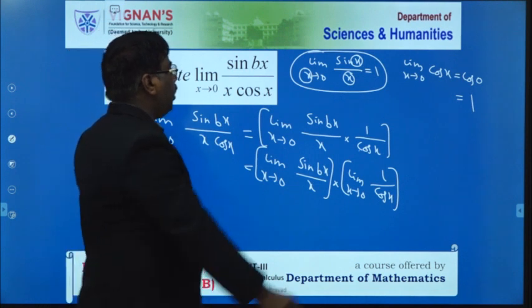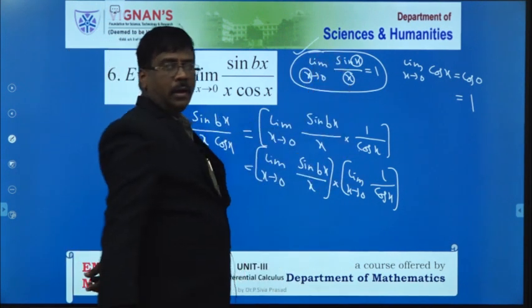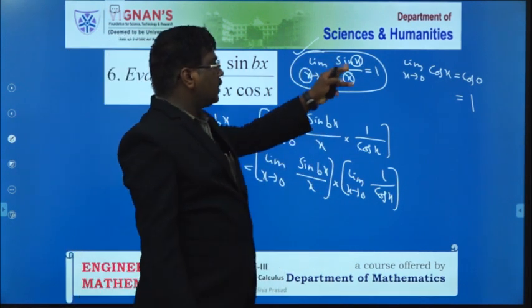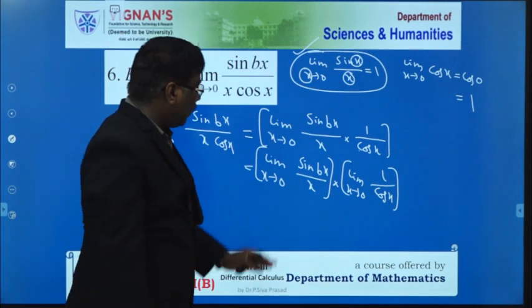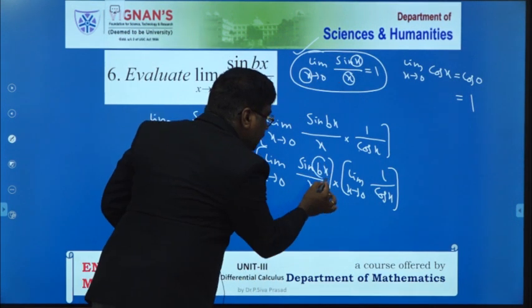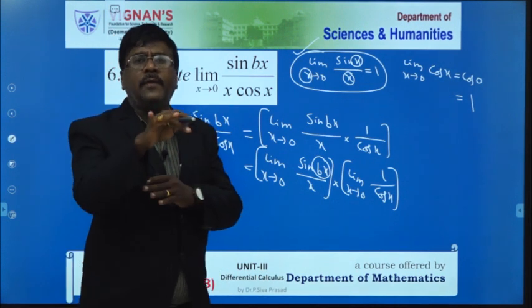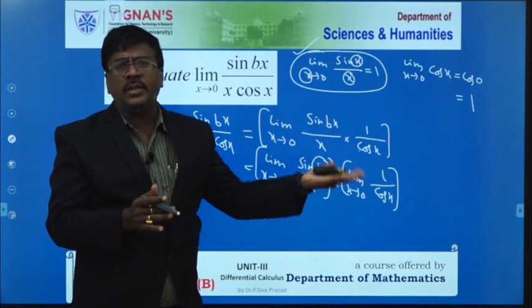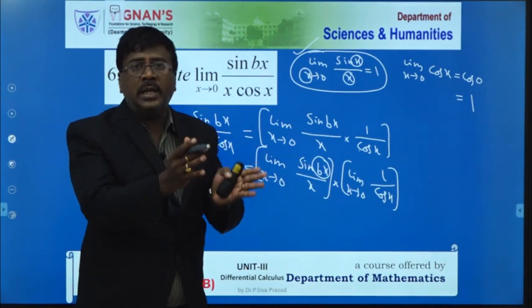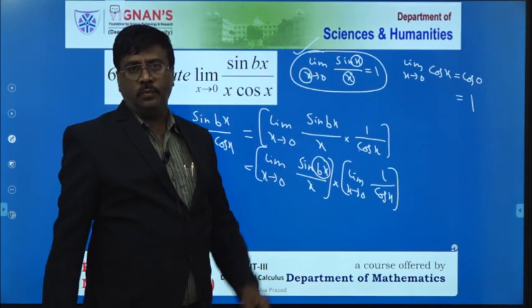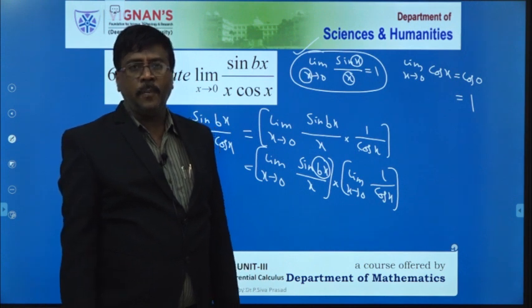Whatever formula you apply, in all the three cases you will get the same value. Here in the problem, the sine function has bx in its argument. We cannot change that value. By using that, we have to convert the remaining two as well. All of you catch my point?